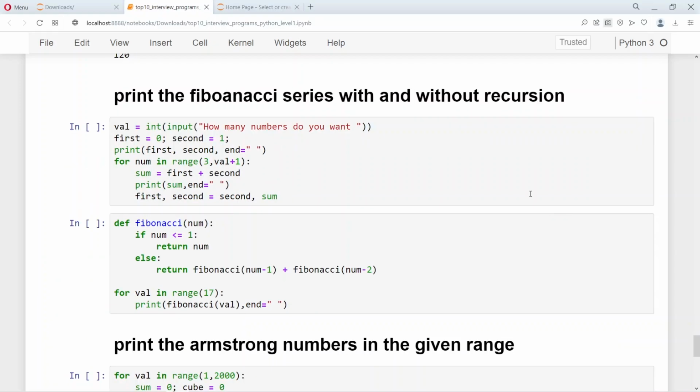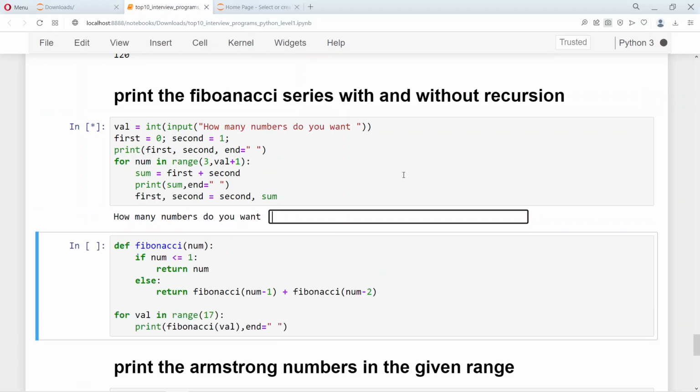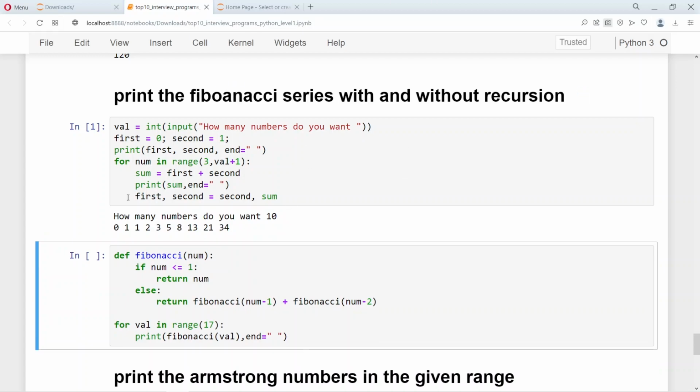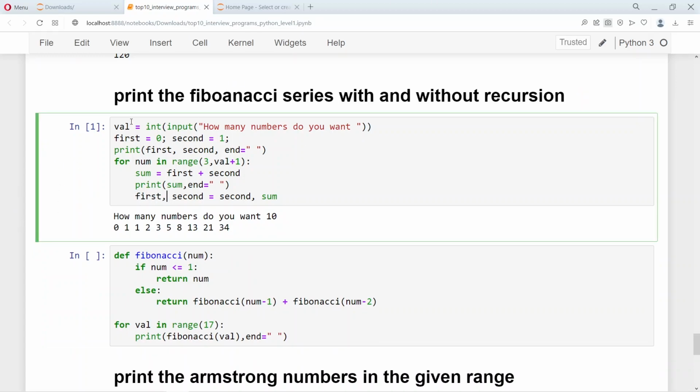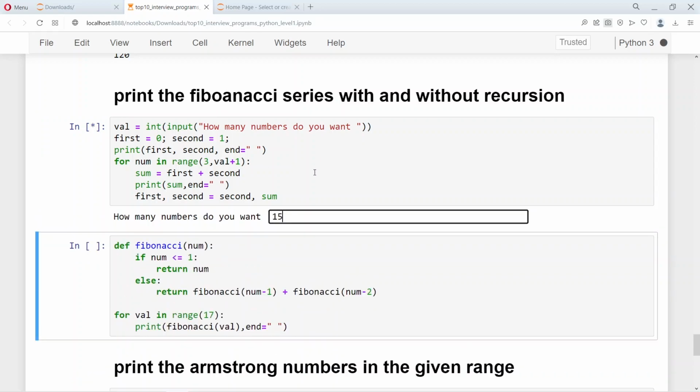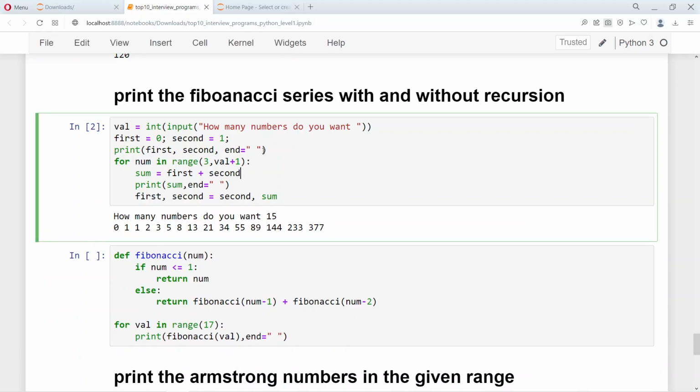Now let's see the question to print the Fibonacci series using recursion and without using recursion. Let's see how Python takes this. Let's first give how many numbers of the Fibonacci series we want. If we give 10, we're going to get 10 numbers of the Fibonacci series. So you can see that it accepts the number of Fibonacci numbers that you want.